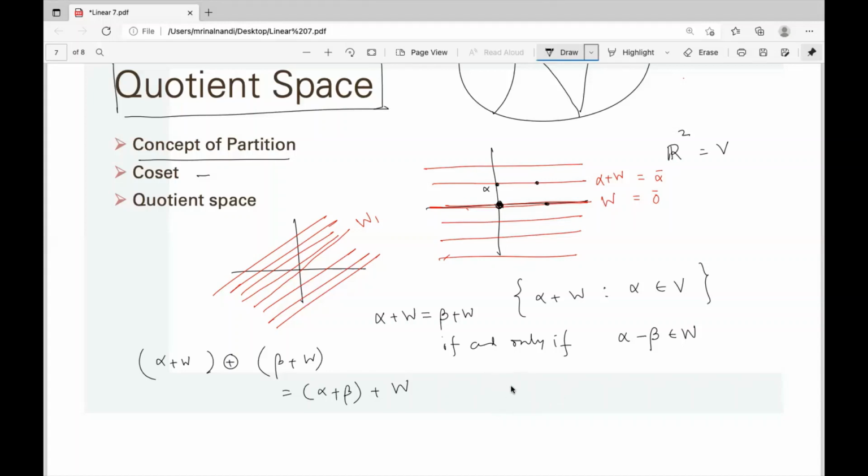Similarly, we define scalar multiplication as c times alpha plus W. And these operations make this collection of all cosets a vector space. This vector space is called the quotient space, quotienting by W. We sometimes write this as V mod W, V quotient W. So an element of V quotient W, V mod W, is just a coset. It's not an element of W. Its elements are like that, where alpha belongs to V.